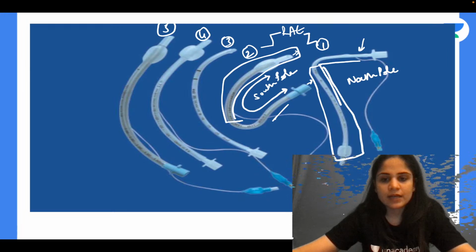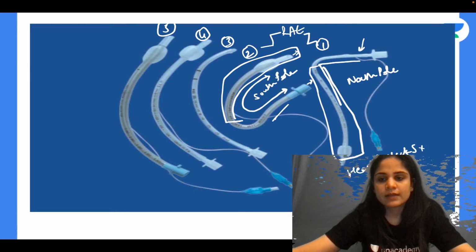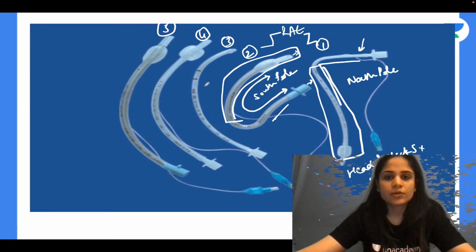Both of them, if they ask you in your exam, are used for head and neck surgeries, and they are used for neurosurgeries. Alright, now tube number 3, can anyone identify tube number 3 for me? What is so specific in that? Something specific that you can see in tube number 3?